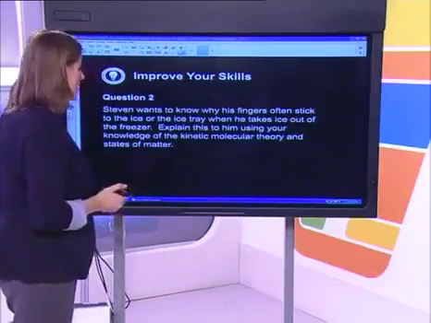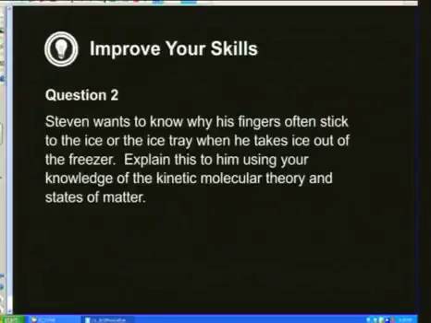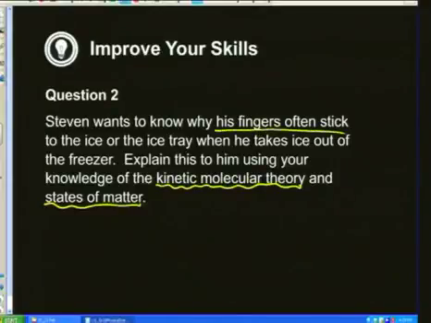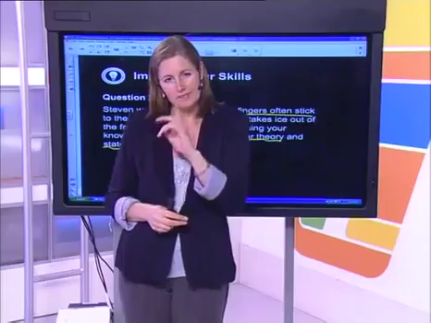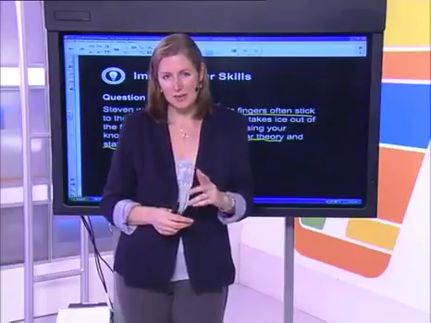Explain this to him using your knowledge of the kinetic molecular theory. So, once again, we're wanting to talk about the kinetic molecular theory and the states of matter to explain why his fingers would stick to the ice as he removes it from the freezer. Well, this is an interesting question.